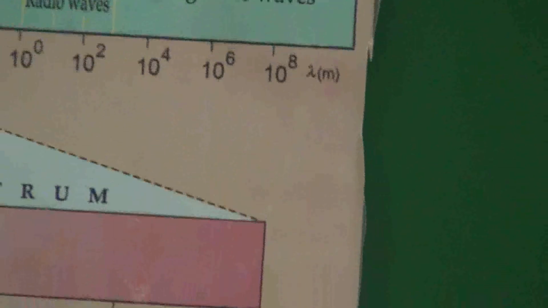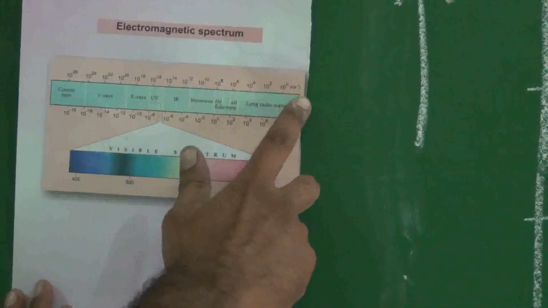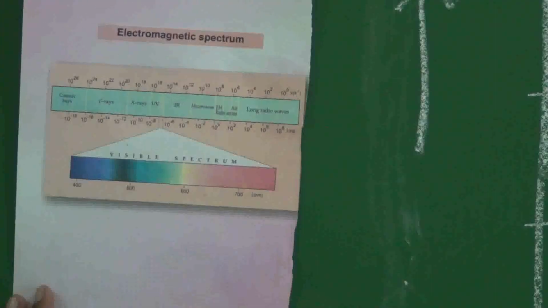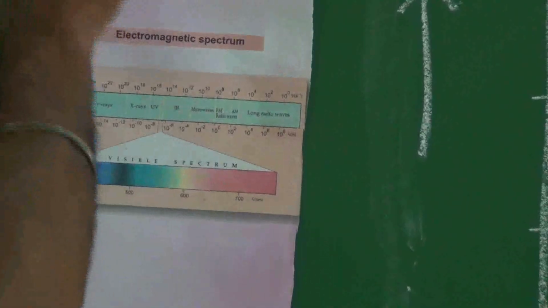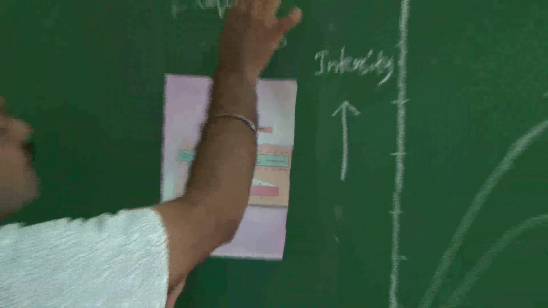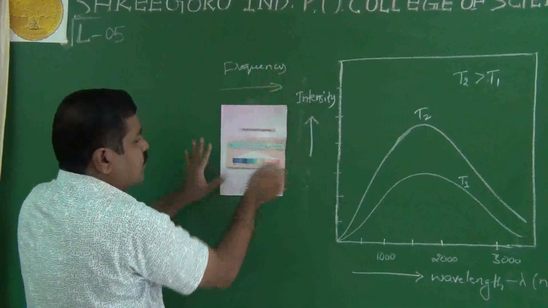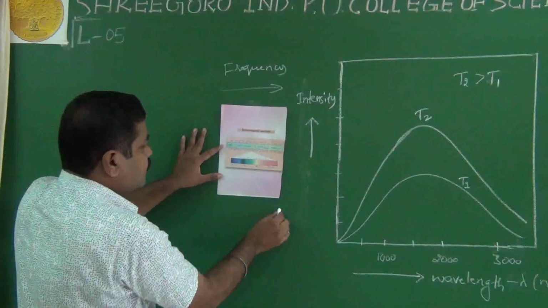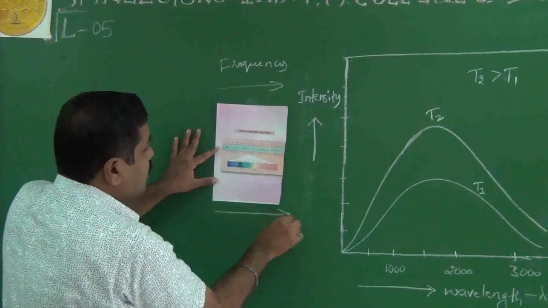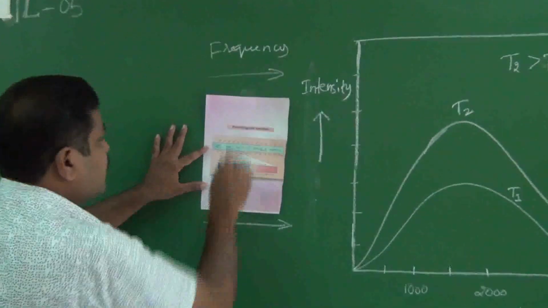What you are observing? 10 raised to 26 to 10 raised to 0. Above one you are observing, that is a frequency. Decreasing order of what? That is a frequency. And if you go in this way, generally, increasing order of that is wavelength.